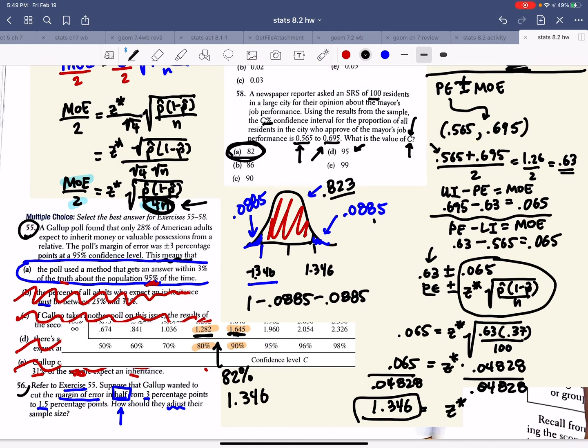That answer definitely makes sense. 1.3 is quite a bit closer to 1.28 than it is to 1.6. So again, this is the answer that makes sense. And it's possible you didn't have to do this last step. You could just extrapolate or approximate based on what the table says. Nice job, guys.